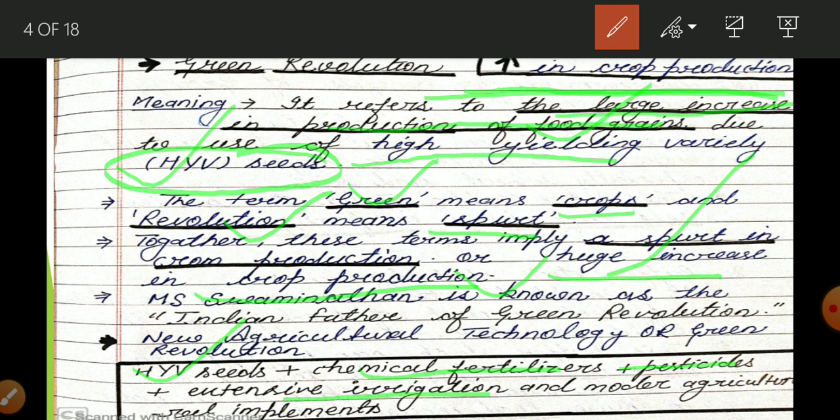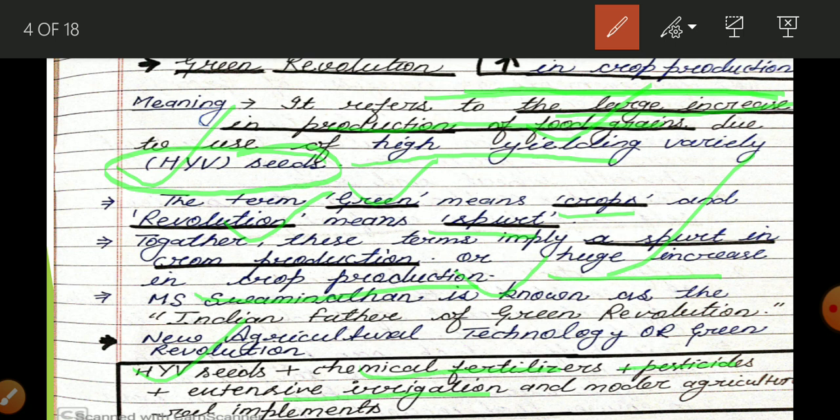You know, before the introduction of the green revolution, we were not able to produce food grain according to our nation's requirement, and because of that we imported wheat from America. So you can think, where more than 75% of people are engaged in the agriculture sector, and they are importing wheat from which country? America. So this was the condition before the introduction of the green revolution.